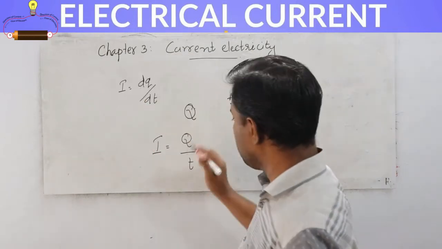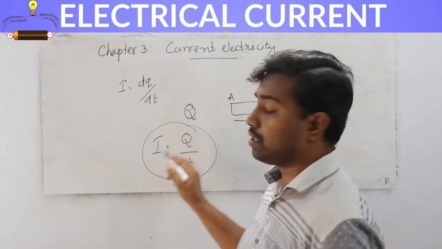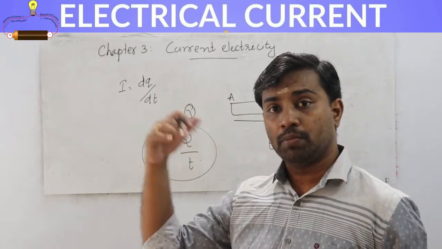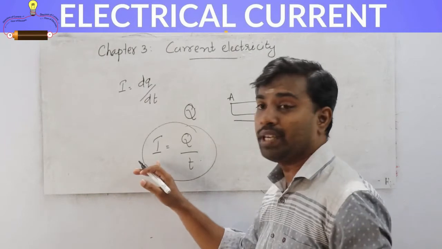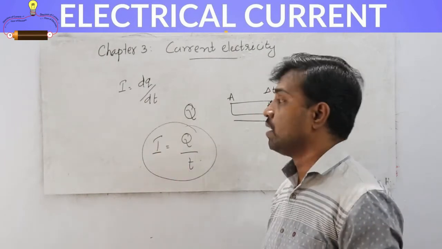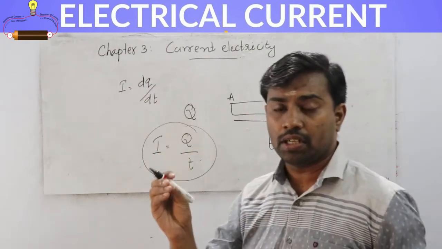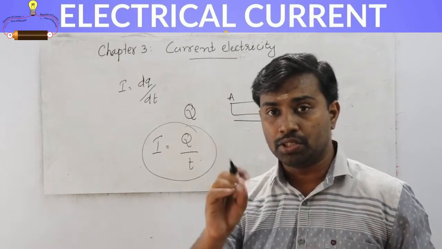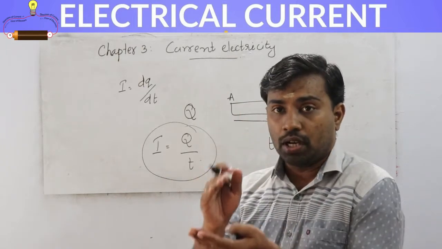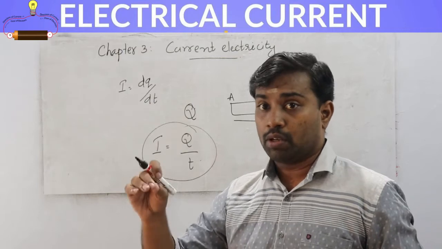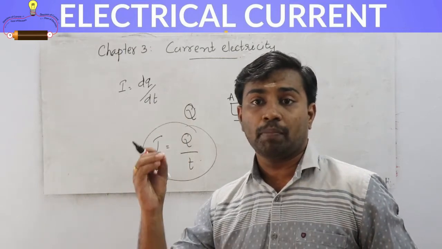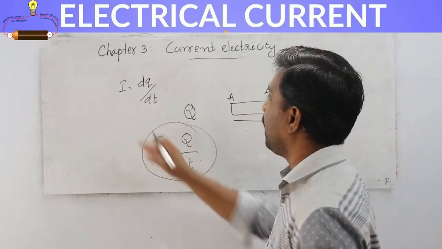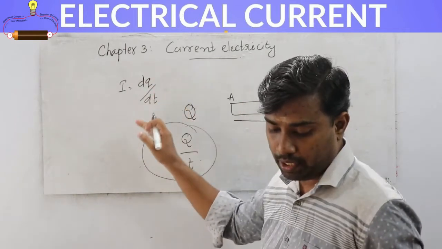Okay. So suppose Q is the total charge that moves from A to B within t seconds. Then the current constituted will be I is equal to Q by t. Suppose at a particular instant dt seconds a charge dq is moved, then the current at that particular instant can be represented by I is equal to dq by dt.